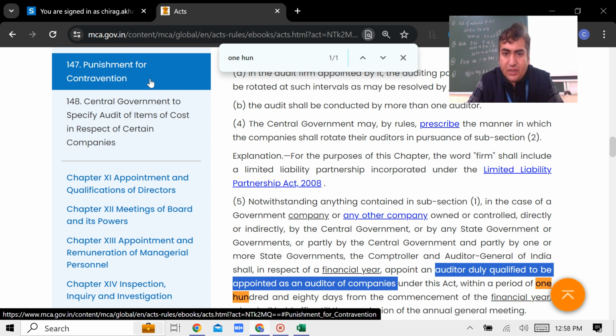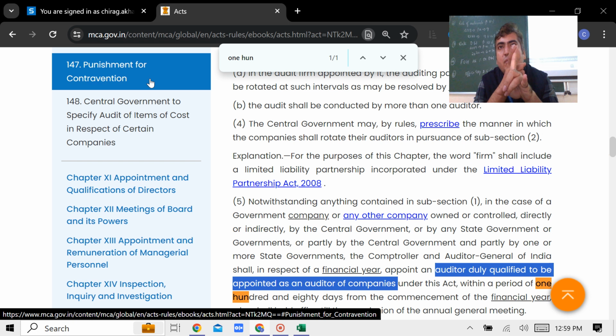Okay. But am I clear till this? So far we have solved, I think, how many questions? 6. First auditor in government company, first auditor in other than government company, casual vacancy in case of government company, casual vacancy in case of non-government company. In casual vacancy in case of non-government company, 2 questions: due to resignation, due to other than resignation.